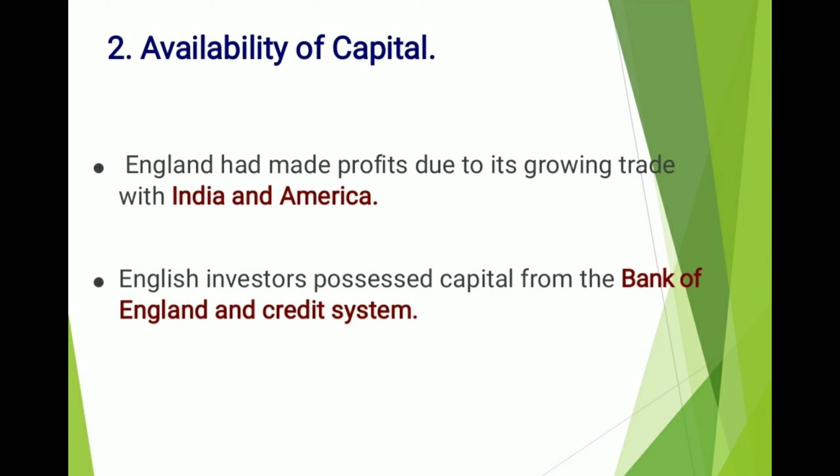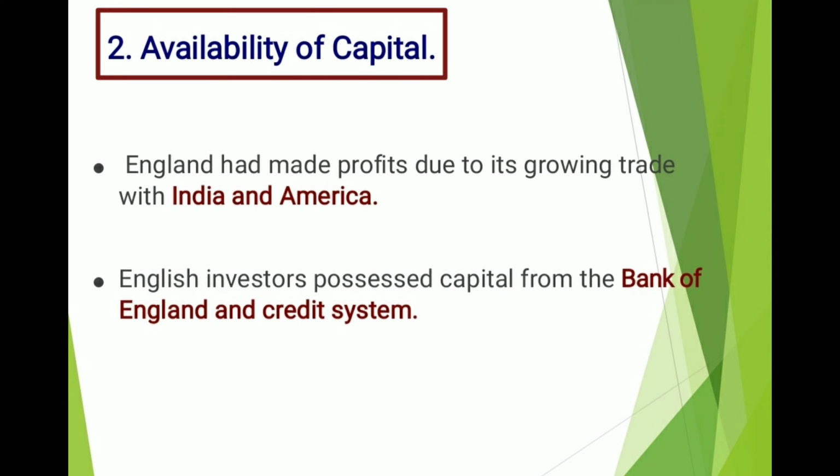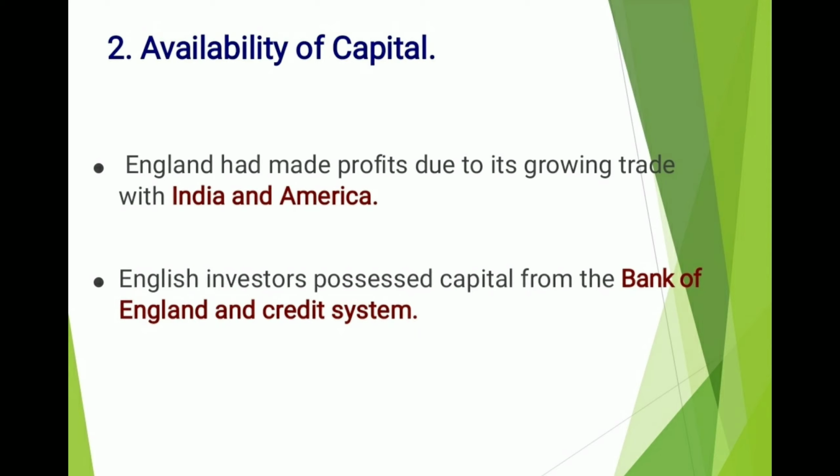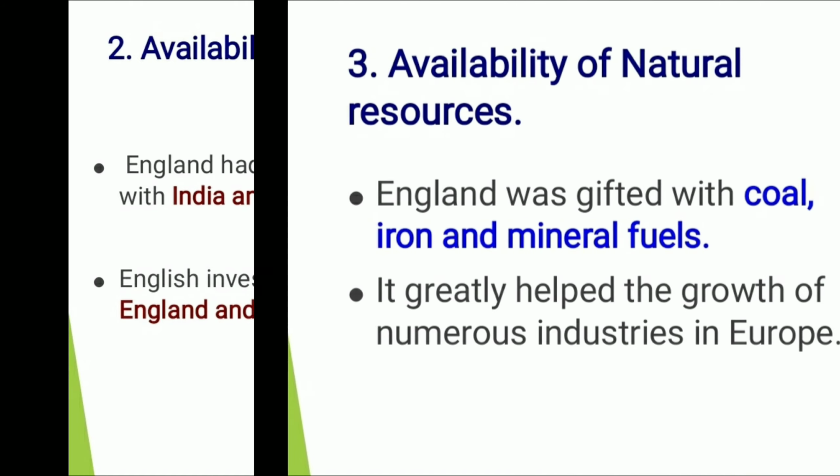The second major factor is the availability of capital. England made profit due to her growing trade with India and America. It means that England had a lot of money. It made a lot of profit by trading with India and America. And secondly, English investors possessed capital from the Bank of England and the credit system. So, they could take a loan from the Bank of England and from the credit system.